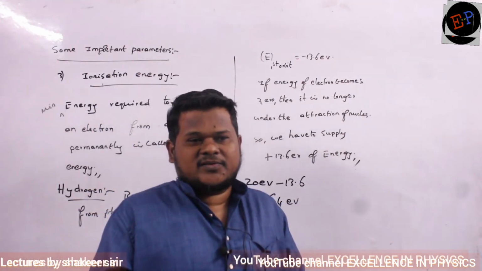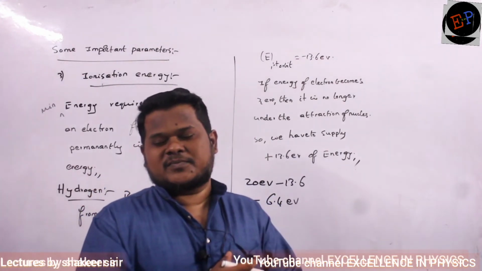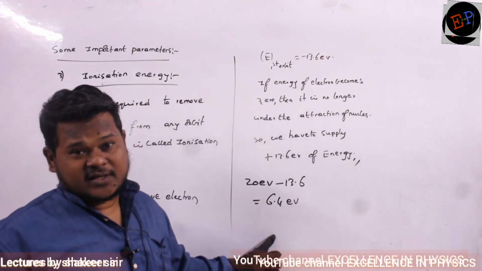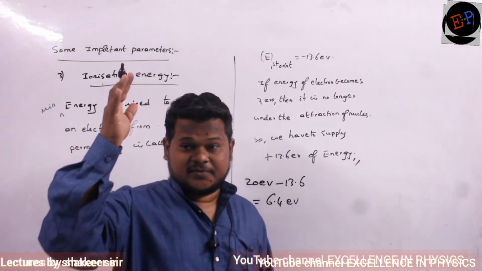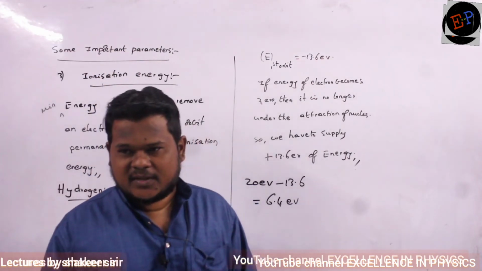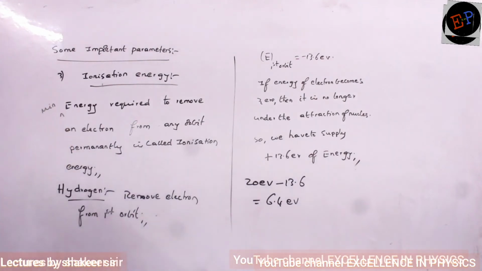Because it doesn't have any energy, no? It only has the energy needed to come out. It is in rest position. Are you able to understand? But if you give extra energy, with that extra energy, it attains kinetic energy. It starts traveling with a velocity. So that is what happens. Are you able to understand? No? So that amount of energy is called ionization energy.